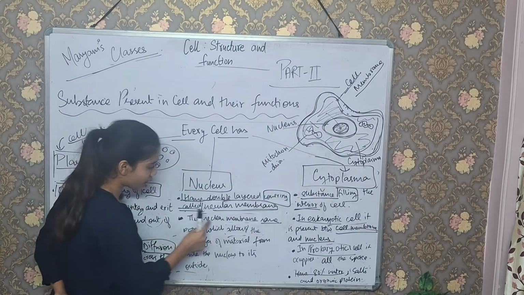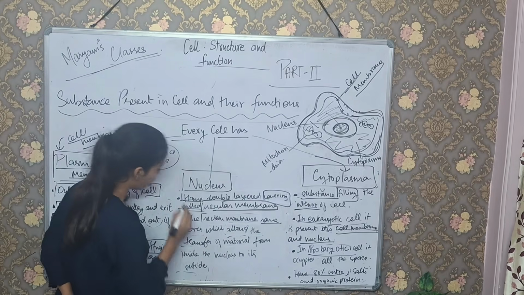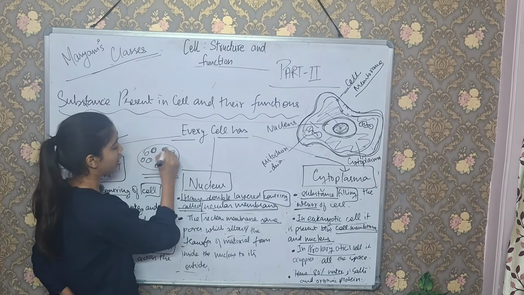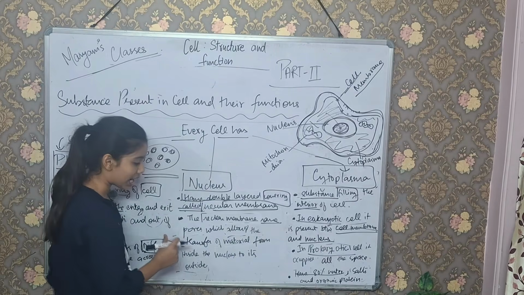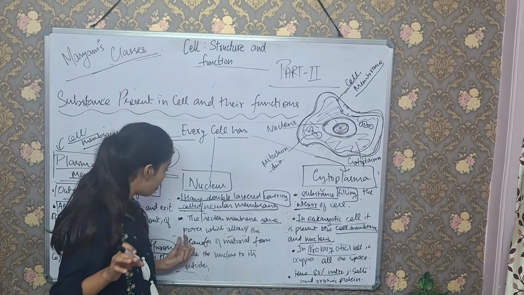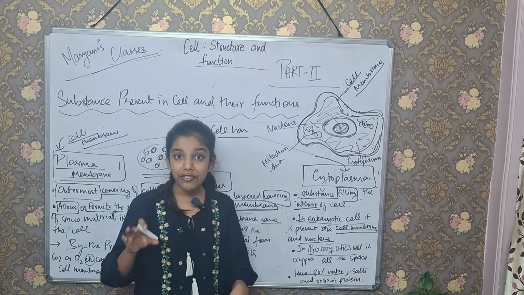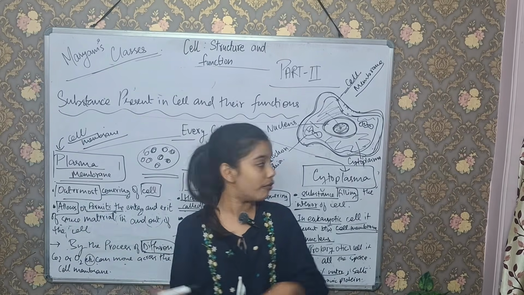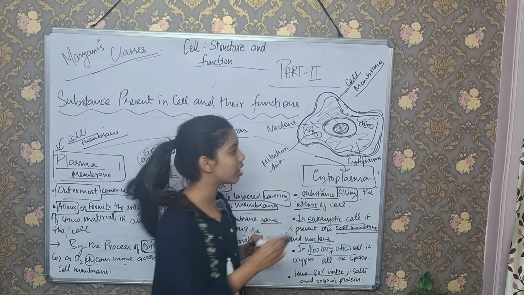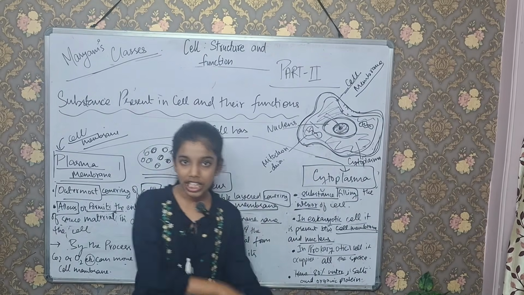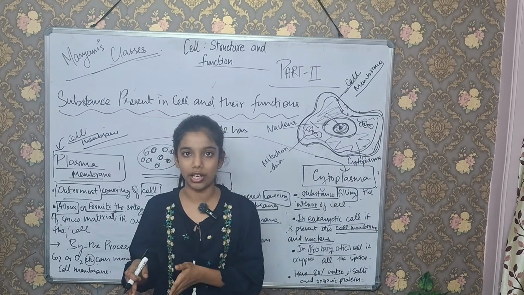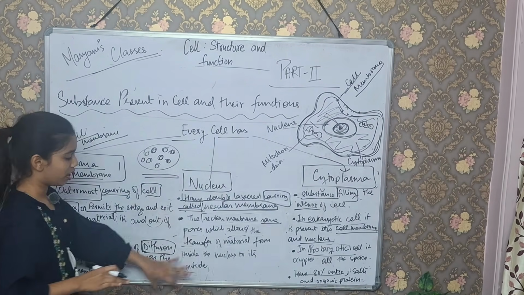Okay, the nuclear membrane has pores. Pores are like holes in it, which allow the transfer of material from inside the nucleus to outside. If some material wants to go outside of the nucleus, it will exit through the pores of the nuclear membrane. Okay, this is the thing.